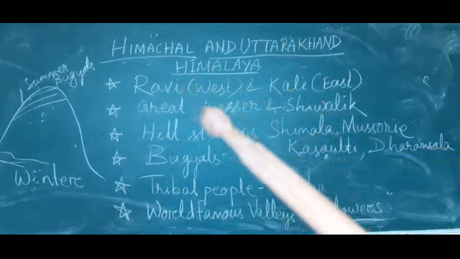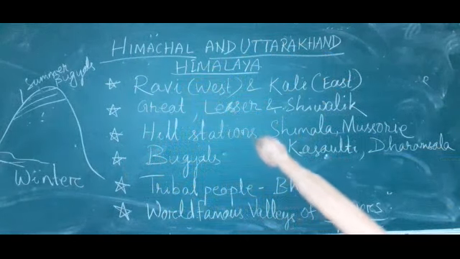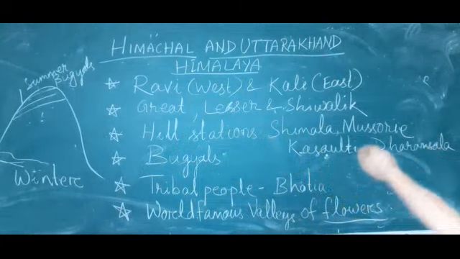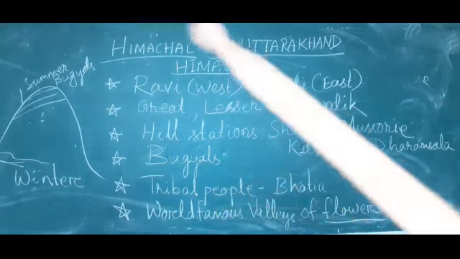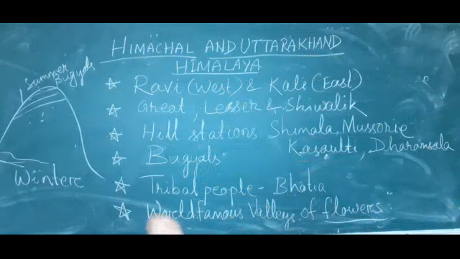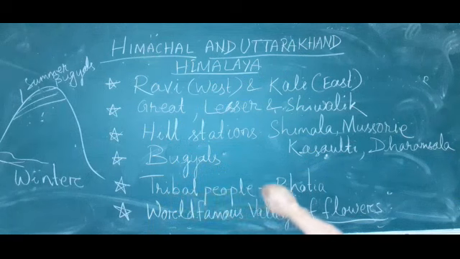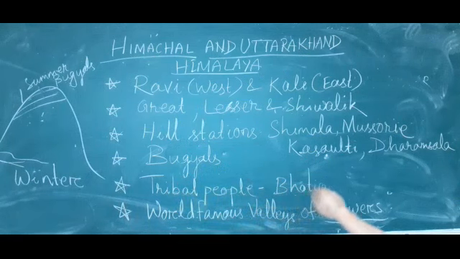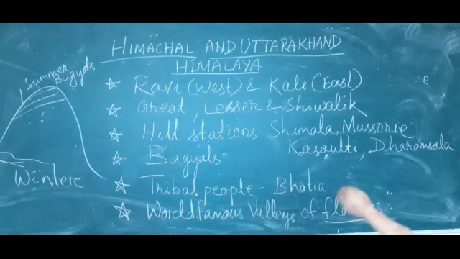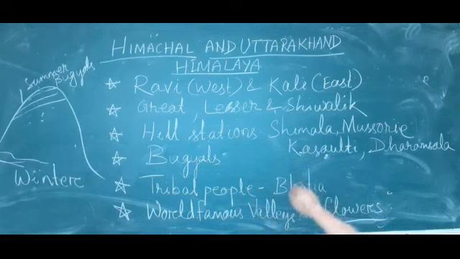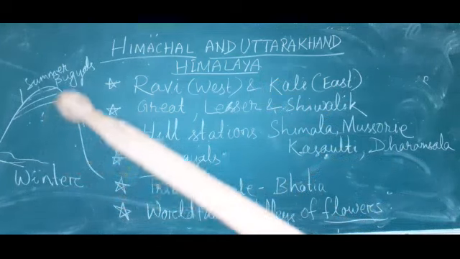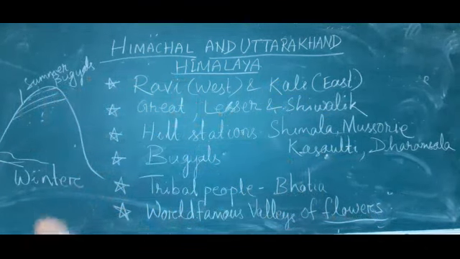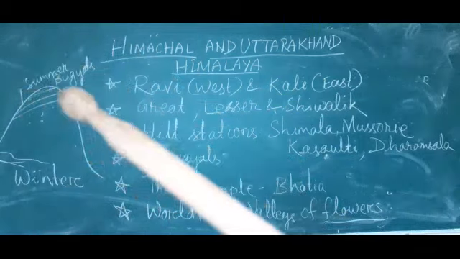In this Himachal Uttarakhand, what are the main hill stations found? Mainly Simla, Mussoorie, Kasauli, Dharamsala, etc. The people who live in Himachal and Uttarakhand Himalaya, mainly the greater Himalaya, are tribal people known as Bhotia. The Bhotia group of people lives here. They are nomadic by nature. They move from one place to another with their cattle, and the movement of these Bhotia people is known as Bhagiyals.